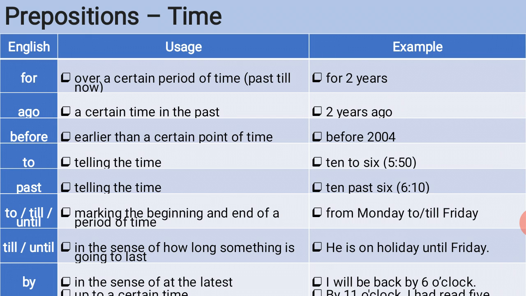The next words are till, until. Usage of till, until is in the sense of how long something is going to last. For example, he is on a holiday until Friday. The next word is by. Usage of by is in the sense of at least, latest. I will be back by 6 o'clock. Usage of by is up to a certain time. For example, by 11 o'clock I had read 5 pages.